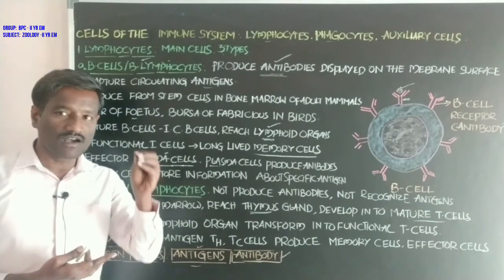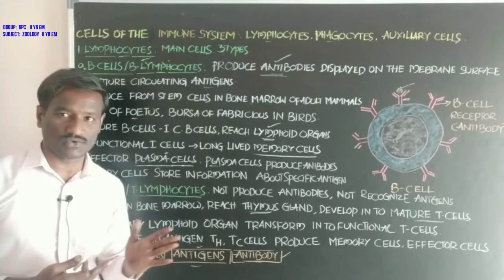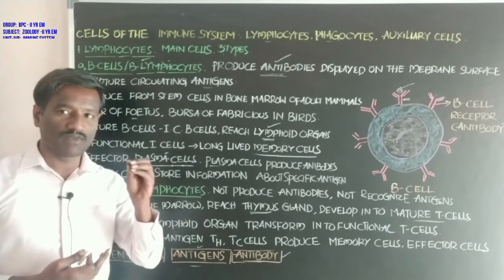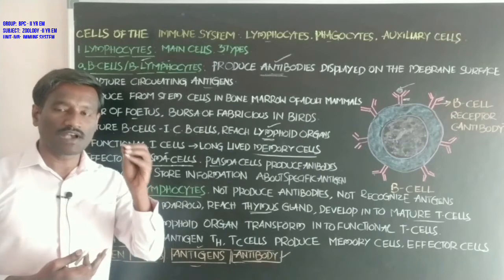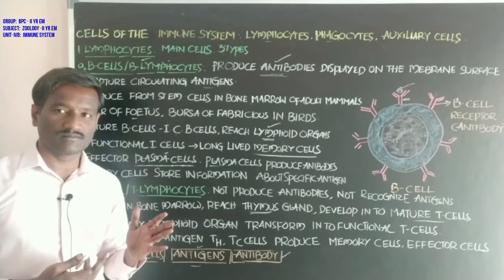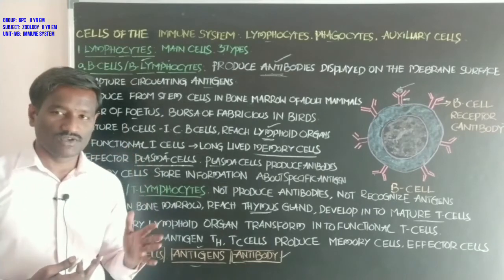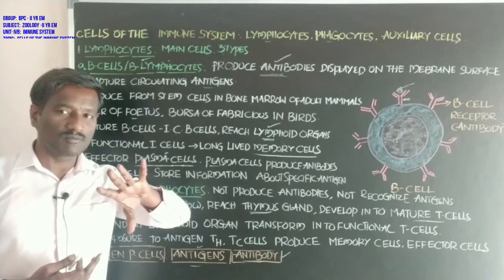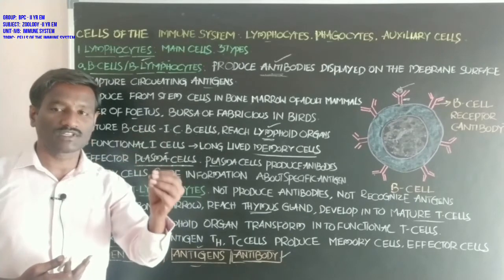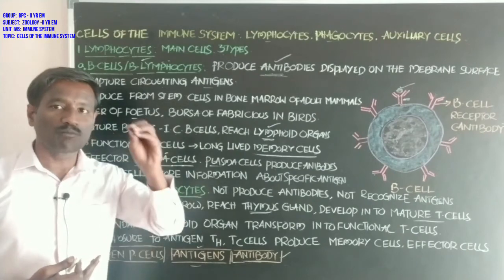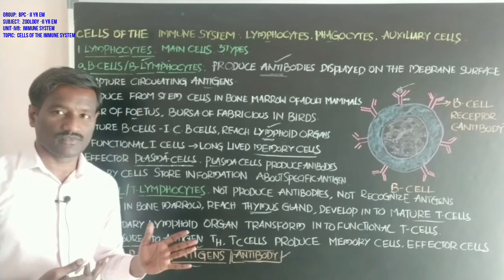What about the antigen, students? Antigens are large organic molecules, mainly glycoproteins, polysaccharides, and proteins. These particles are processed after the destruction by the macrophages.